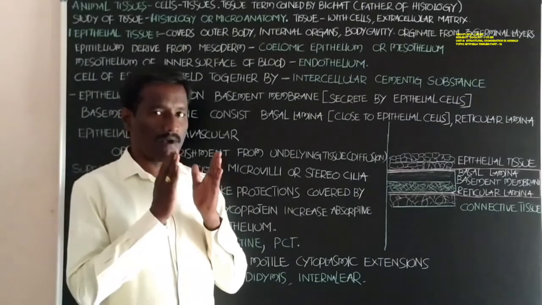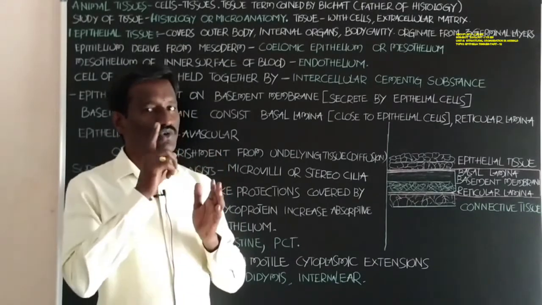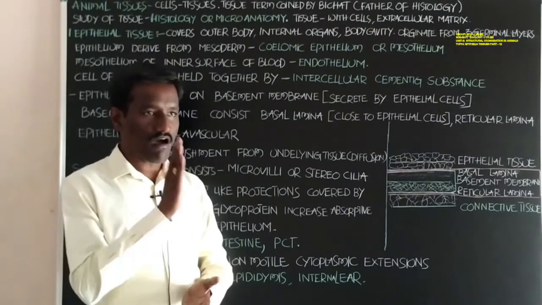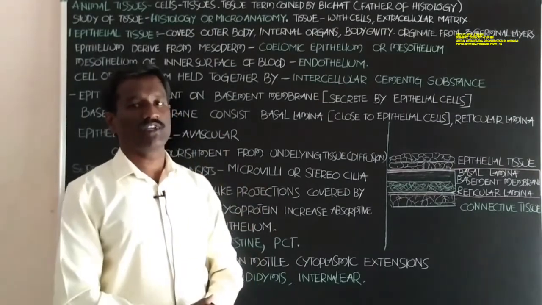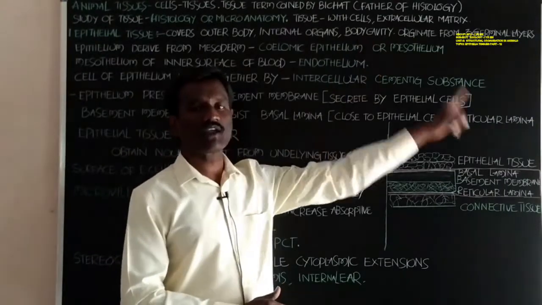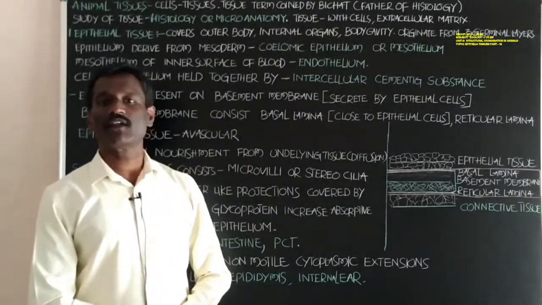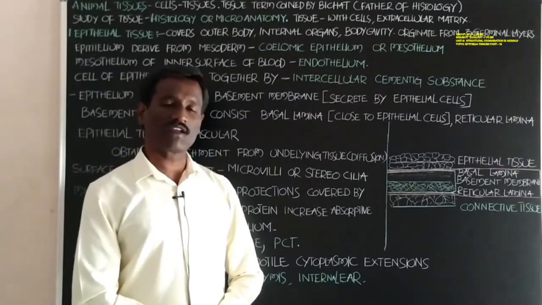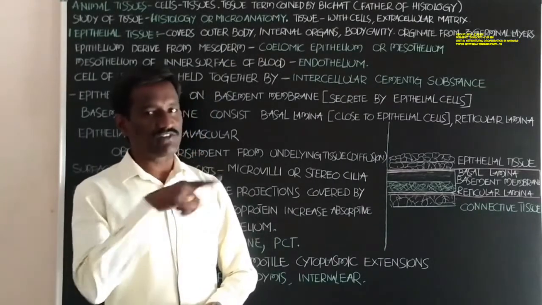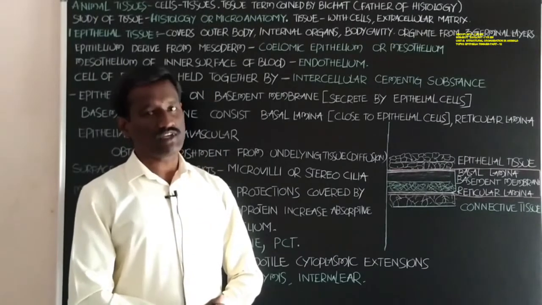These organs are also covered and surrounded with epithelial tissue. Next, the body cavity, that means the coelom, is entirely lined with epithelial tissue.